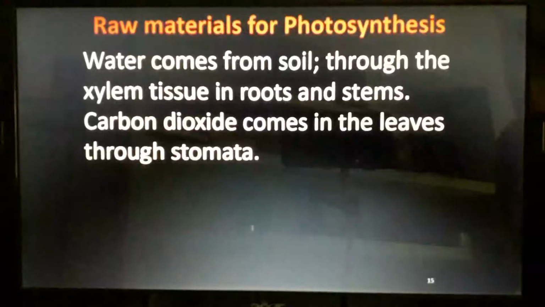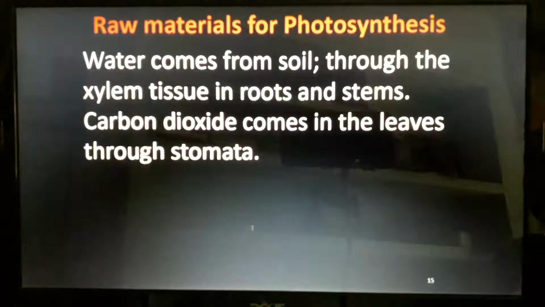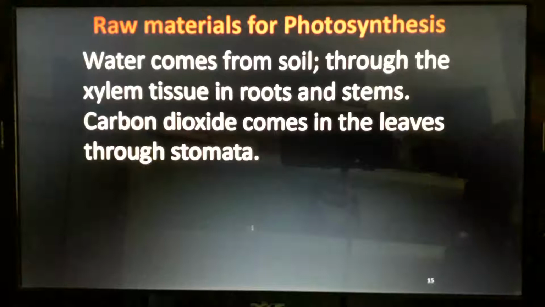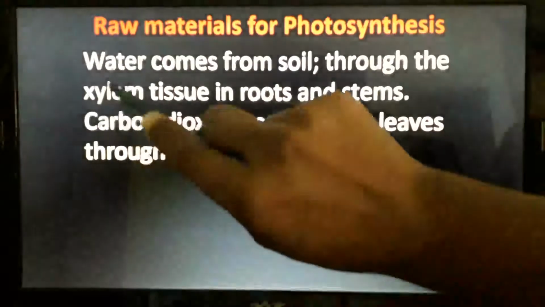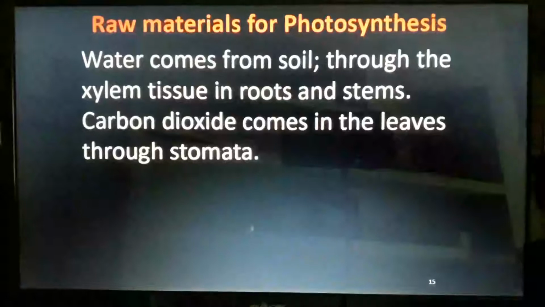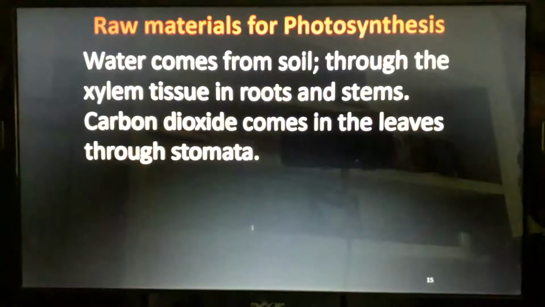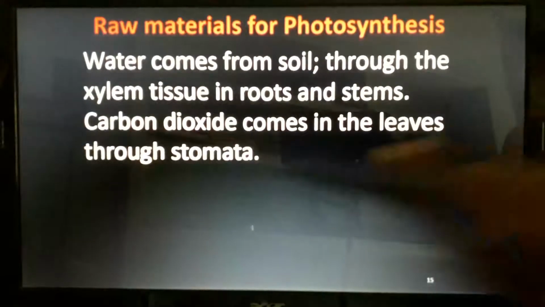So the raw materials for photosynthesis you already know. What are the raw materials? Water comes from soil. It enters the root through the xylem tissue in the roots and stems. There is a particular type of tissue in plants called xylem, which is the main reason for the plants to absorb this water. Xylem has an absorption property, so it will absorb the water and provide it to the leaves. Carbon dioxide comes into leaves through stomata.